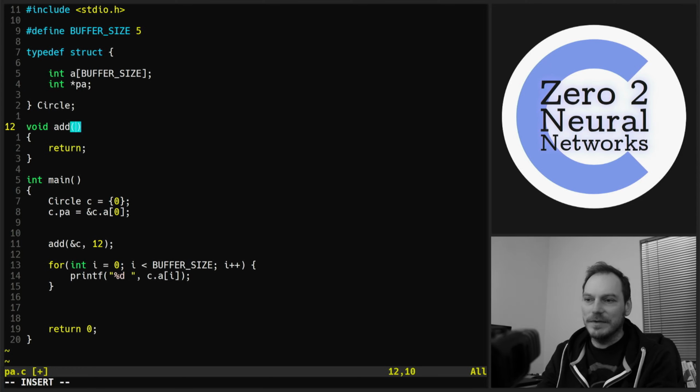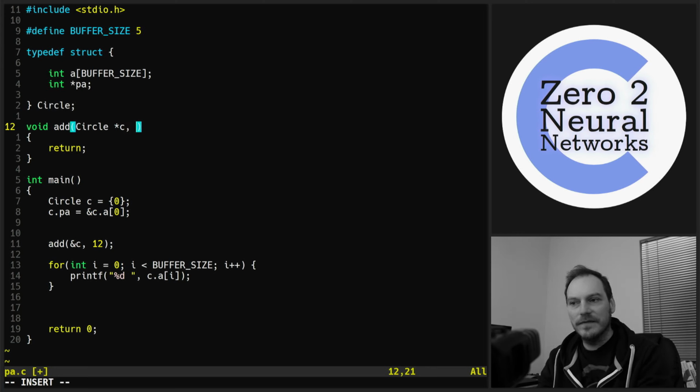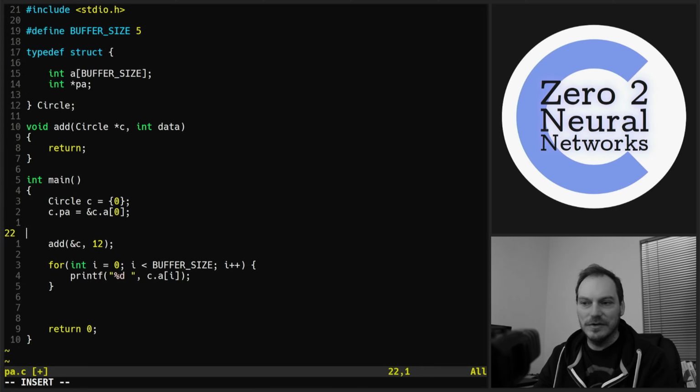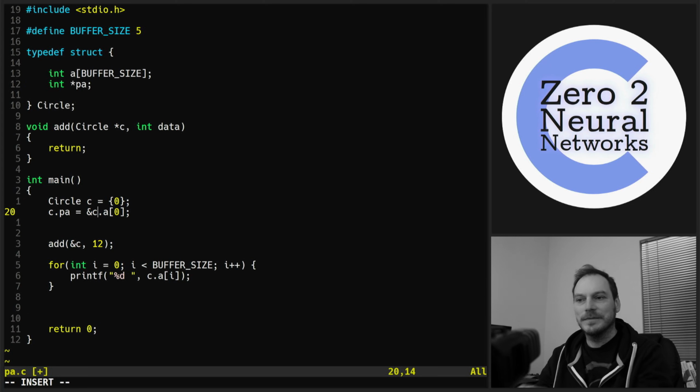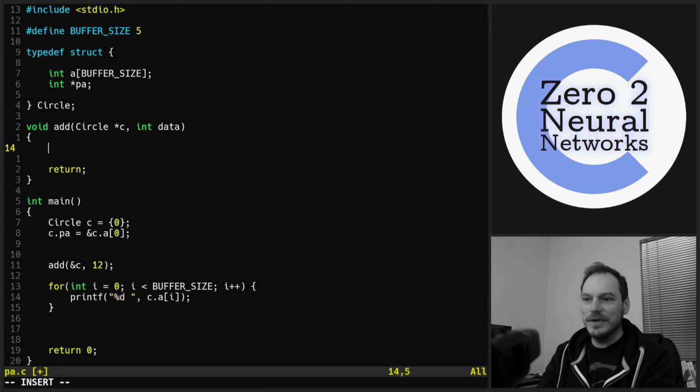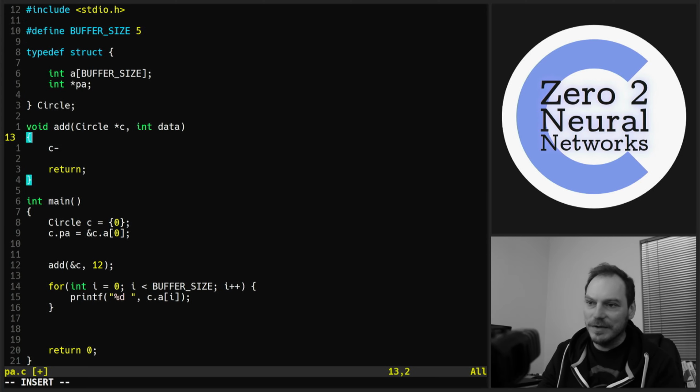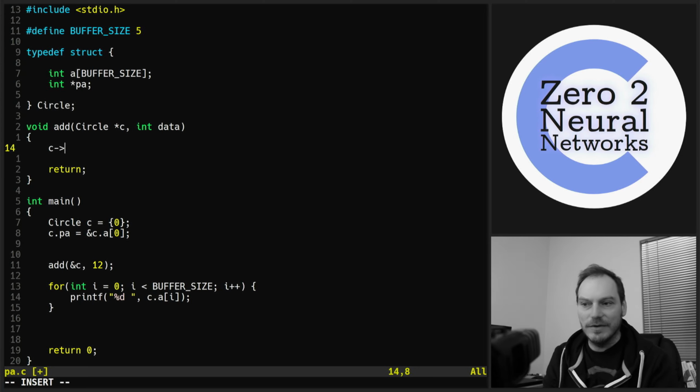So we're taking a circle pointer called C, and we're going to take an int data. We're actually passing this, we'll just call it the data that we're putting into it. And quite simply, all we need to do is C. Now, because we've passed a pointer, we have to use arrows rather than dots.